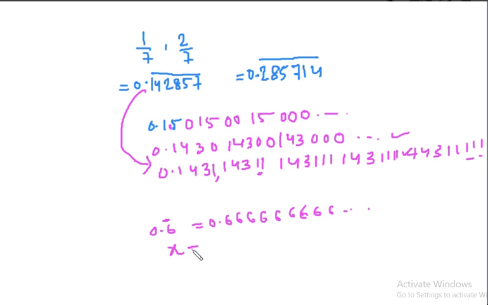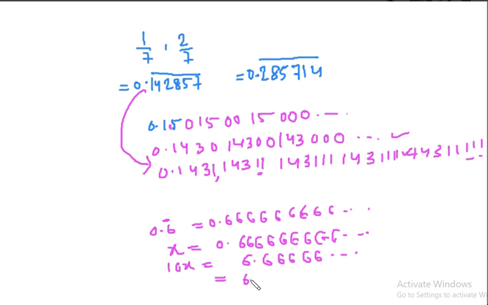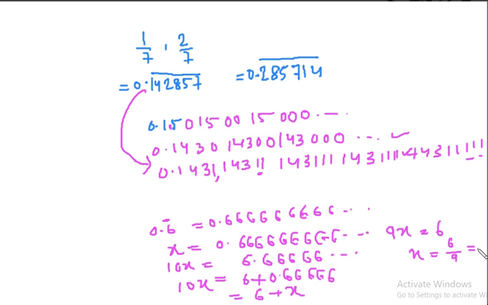So we have done some examples. Again let me do it. x equals 0.666666666 dot dot dot. You multiply this by 10, so you get 6.66666. You can write the right hand side as 6 plus 0.66666, so 10x is like that. So you can write 6 plus, this is again x, isn't it? Same expression. So you get 9x equal to 6, x equal to 6 by 9, that means 2 by 3.